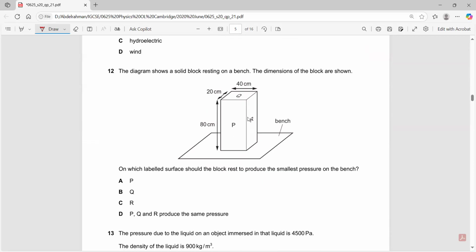On which labeled surface should the block rest to produce the smallest pressure? Smallest pressure, so you need the greatest area, the largest area. Which of these has the largest area? Surface P has the largest area.